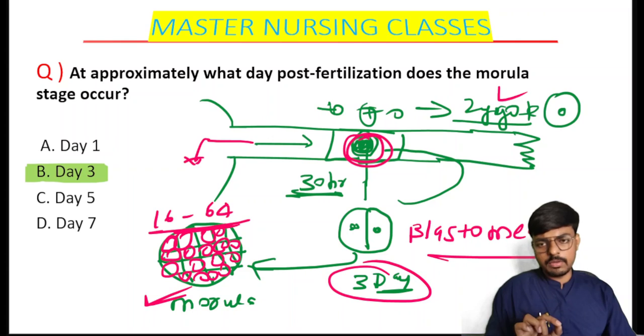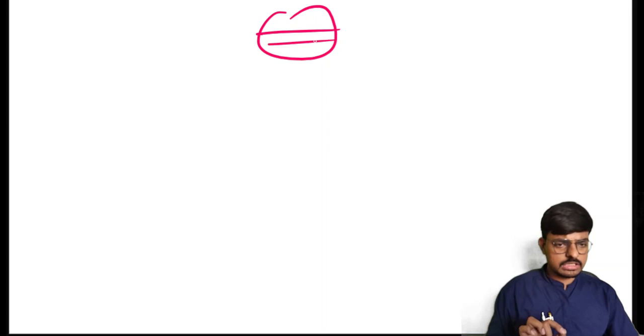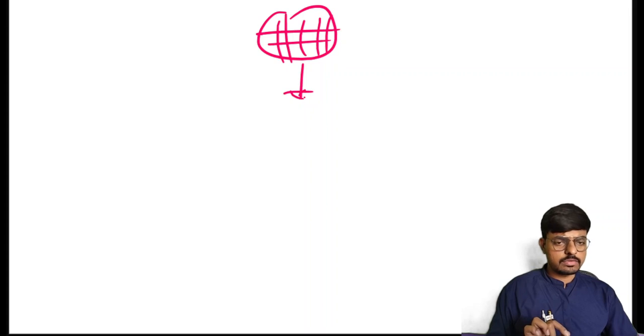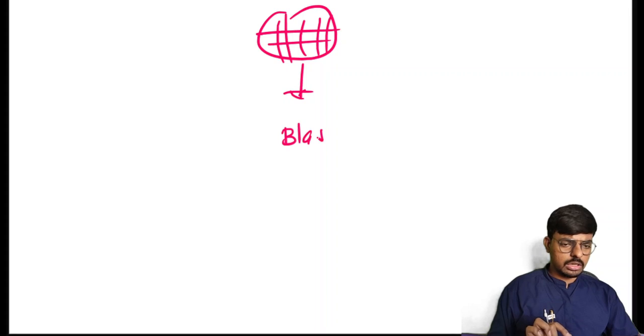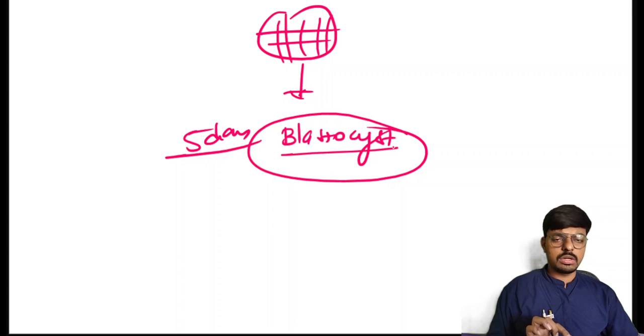Okay, so after this morula, what happens? This is the 16 cell stage of our zygote, that is the morula. This morula becomes filled with fluid, and it will convert into the blastocyst. Okay, on the fifth day, the blastocyst will be present in our uterine cavity.